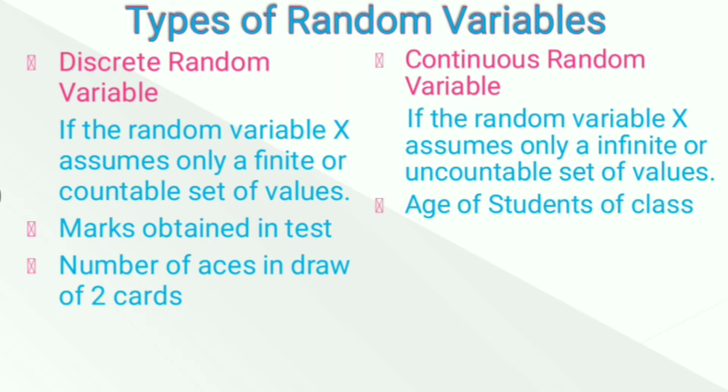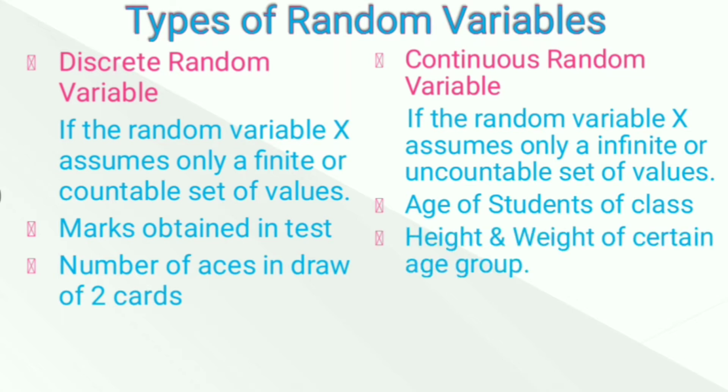If you are looking at the age of students in a class, then it will be a continuous random variable, right? Because there will be differences of days, minutes and hours. So it can take infinite values. Height and weight are also continuous random variables.